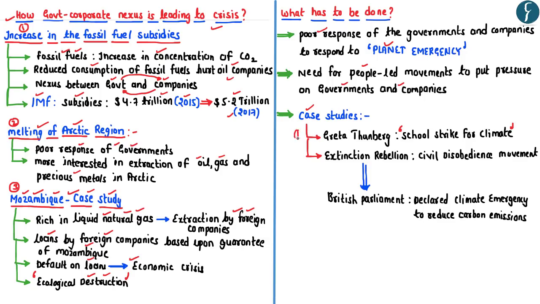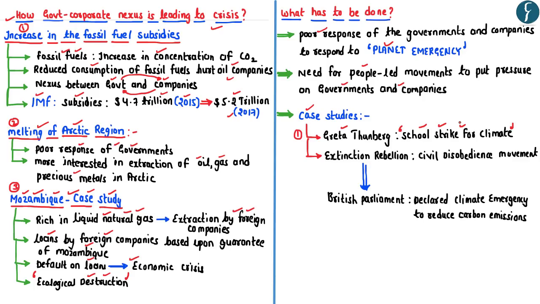For example, it has given the example of a movement known as the School Strike for Climate. This movement was started by a 15-year-old school-going girl known as Greta Thunberg in Sweden, wherein this movement seeks to organize the school children in order to put pressure on the governments so as to take suitable action to combat the climate change problem.